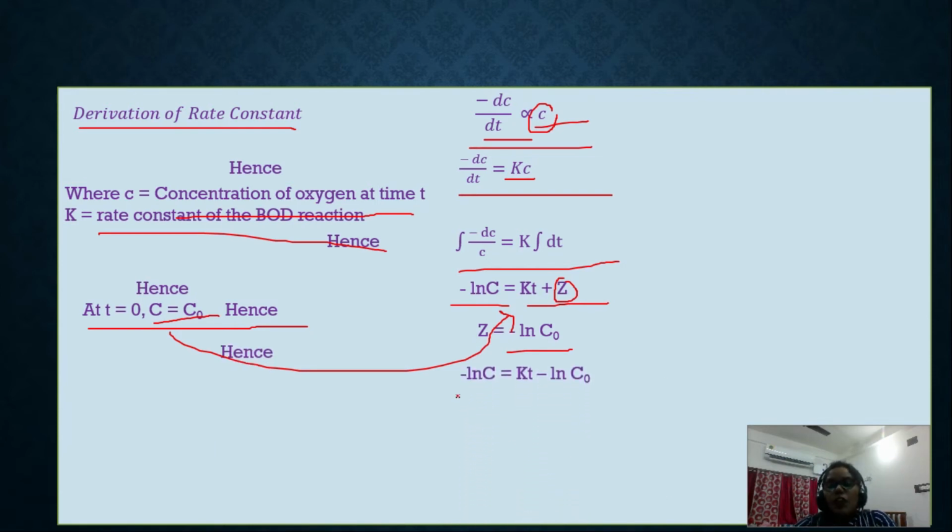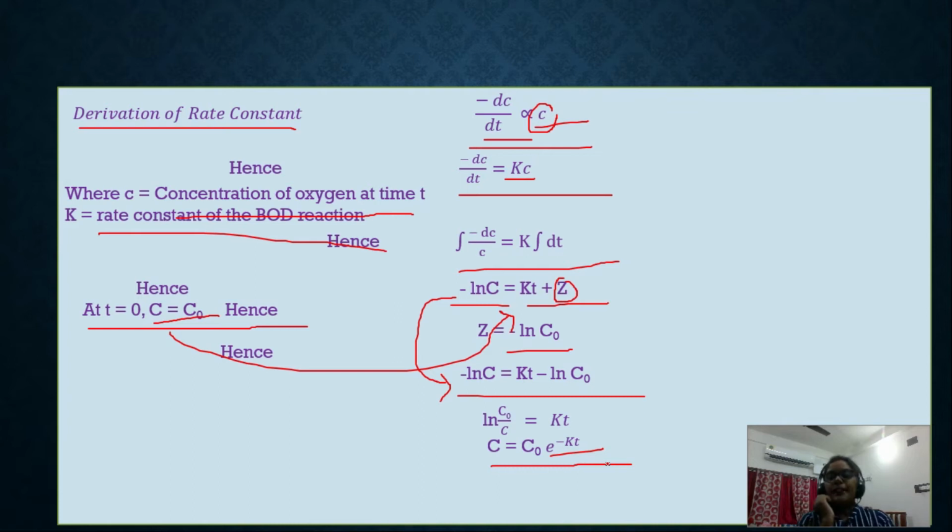Okay, so minus ln C0, that is the z value. Now if we put the value of z here, this equation will become minus ln C equals Kt minus ln C0. So ln C0 by C equals Kt. So C equals C0 into, if we remove this ln, then the exponential term will come, that is e to the power minus Kt.